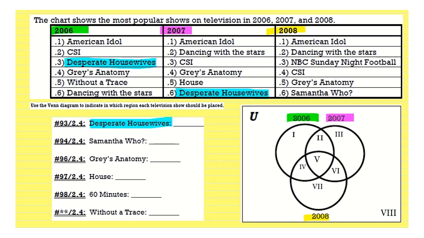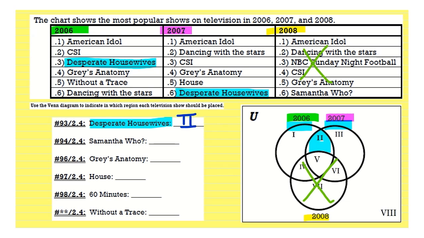So we only need to consider 2006, 2007, and the area that is shared by 2006 and 2007 is going to be region 2. Because again, it is not in 2008, so we do not need to consider anything in the 2008 circle. So only region 2. So we can go ahead and list Desperate Housewives as aligning with region 2. Let's look at the next one.